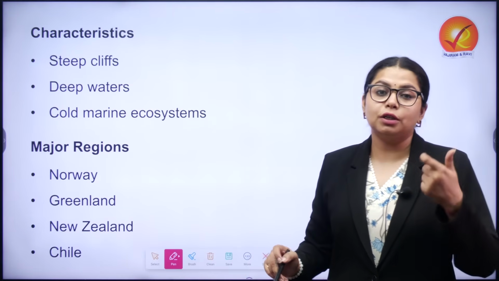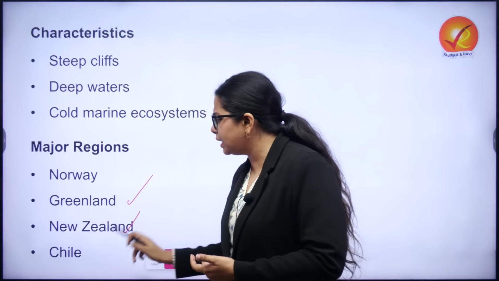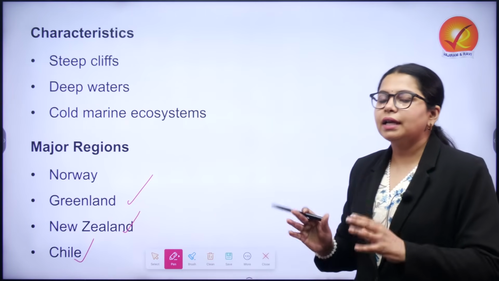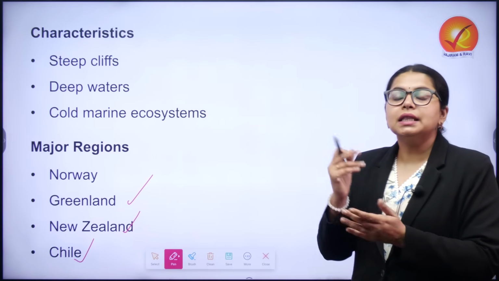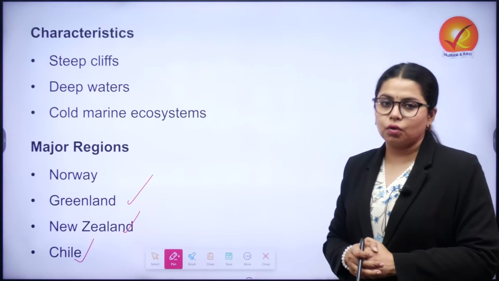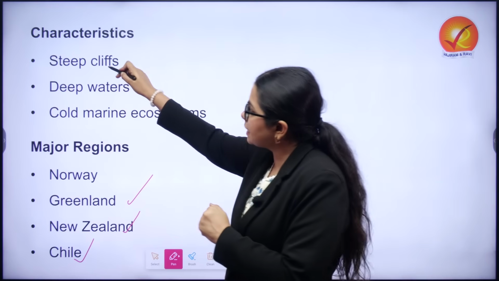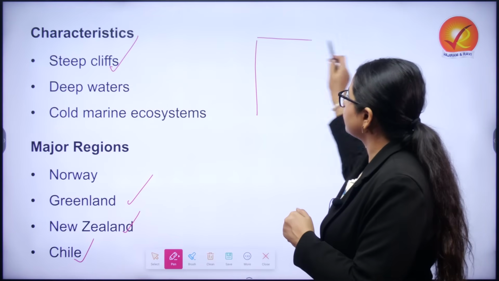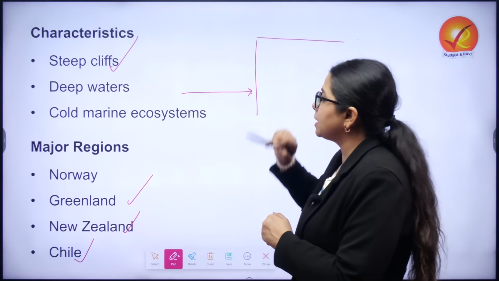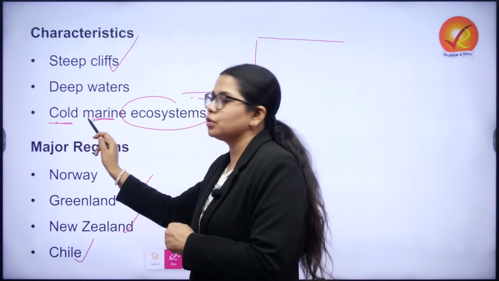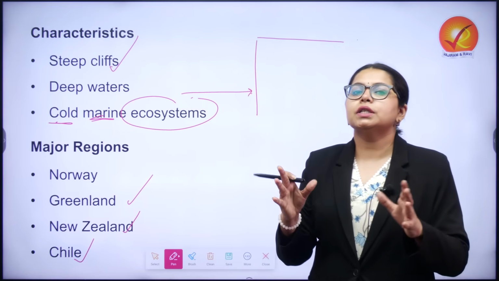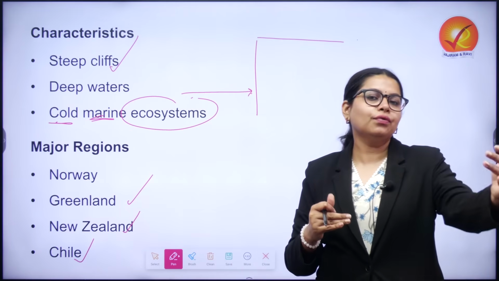Now when we are talking about fjords, they are peculiarly present in regions which have colder climates. For example, Norway, then we have Greenland, New Zealand, and also China, where we get to see mountains and sea lying close to each other. In this situation, there are certain characteristics also noticed, such as steep cliffs will be present, deep waters would be present, and the ecosystem would be not just cold but also marine. So in these situations, there is possibility of formation of fjords.